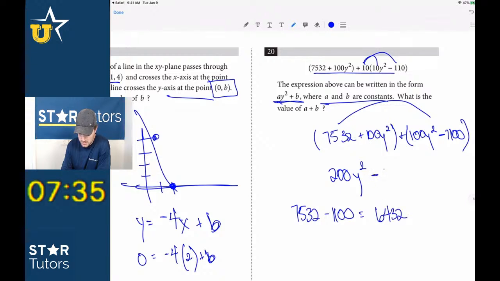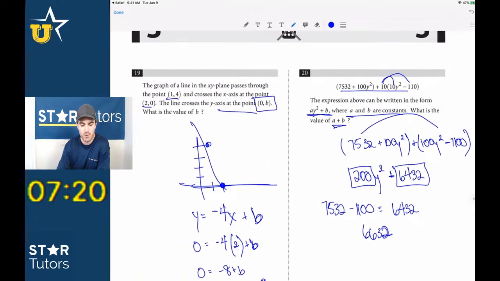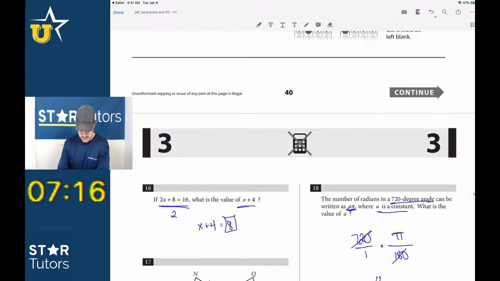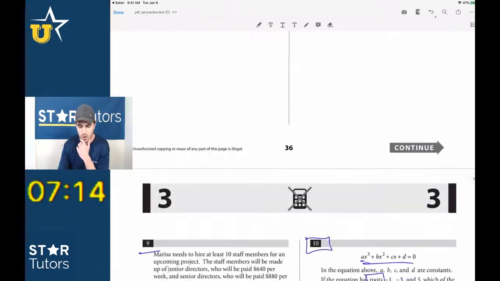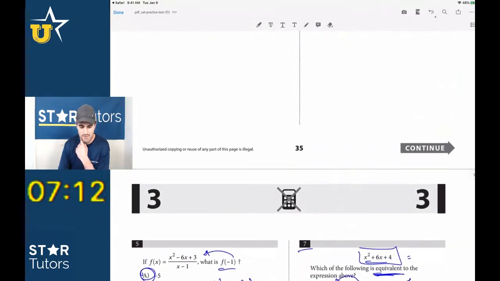So plus 6432. And then they're looking for a plus b. So we get 200 plus 6432, which is equal to 6632. That's it, right? So now we've got those questions right, and we're at 7.5 minutes left. So with 7.5 minutes, we're going to go all the way back to the beginning and try to figure out some of these questions.